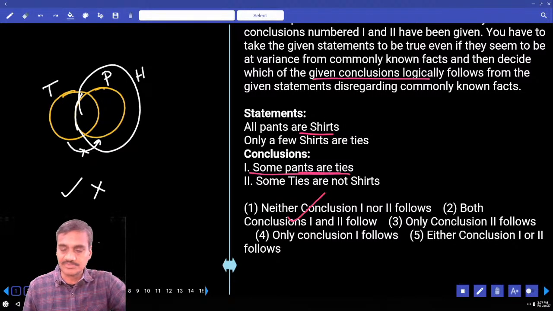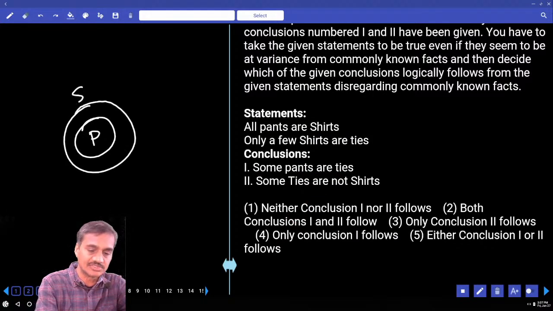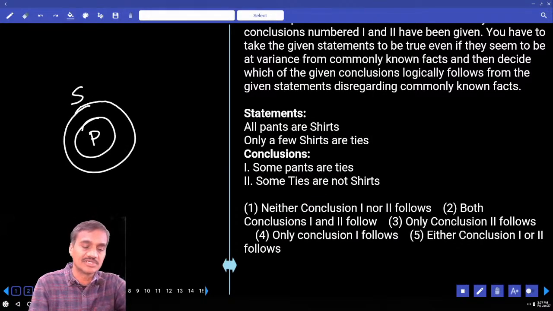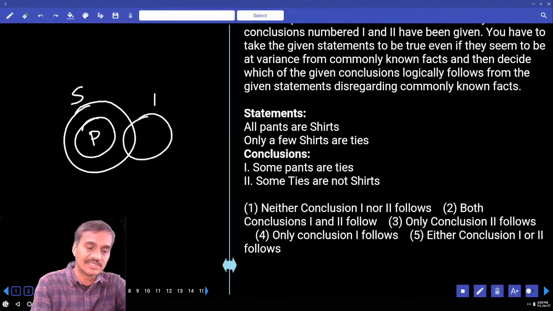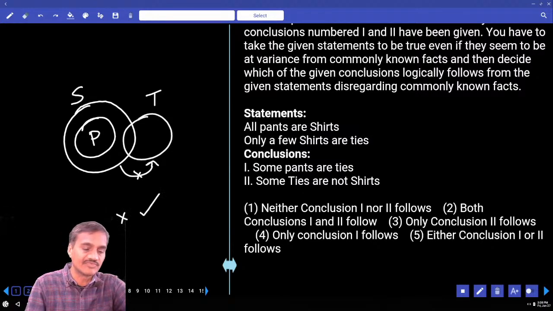Then coming to question number 2, all pants are shirts. Now these are the pants that are shirt, all pants are shirts. And only a few shirts are ties means only some of the shirts are ties but not all. This entire shirt is not a part of this tie. Only some but not all. Some pants are ties, that is false. And some ties are not shirt, definitely true.